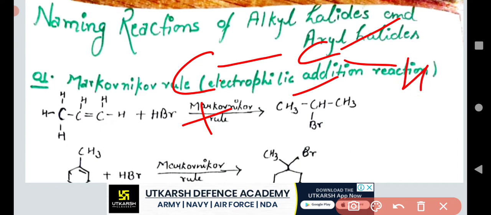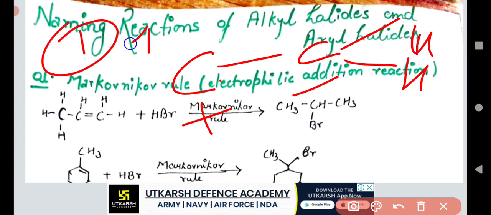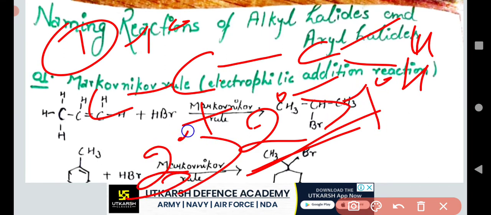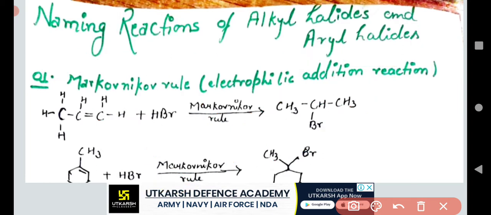I told you that two kinds of carbocations can be formed. Earlier I told you about a first degree carbocation. Now we are observing a second degree carbocation. Everybody knows that a second degree carbocation is more stable compared to a first degree carbocation. That is why the addition of HCl without any other chemical substance takes place at this position of carbon. This is known as the